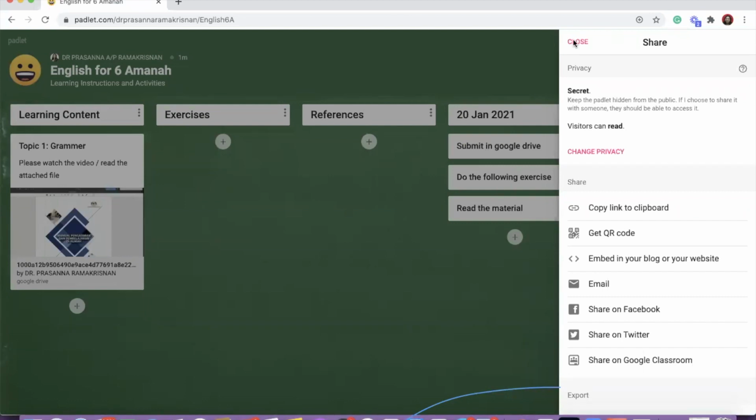So now there's two ways of submission. The first way of submission is you create the drive and ask them to upload in the link. The second way is the student actually create a folder for your subject and they upload all the work every time in that particular folder. They just share you the link of the folder. Also can. So you can choose which one you want.